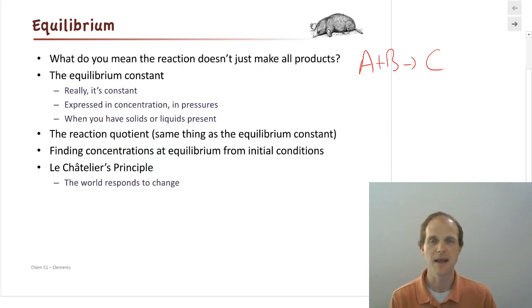And we did that, but the assumption underlying all of that was that the reaction went to completion. That no matter what happened, you'd either use up all your A or you'd use up all your B, and the reaction would only stop when that was done. And in this equilibrium chapter, we're going to challenge that assumption and say, hey, that's actually not true for most reactions. Most reactions don't go to completion.